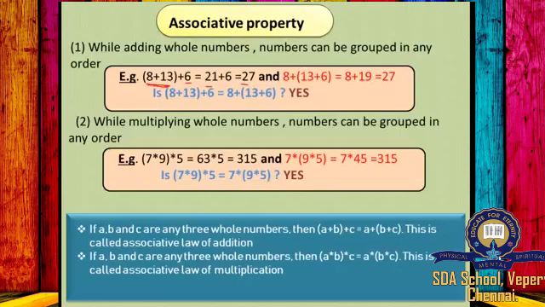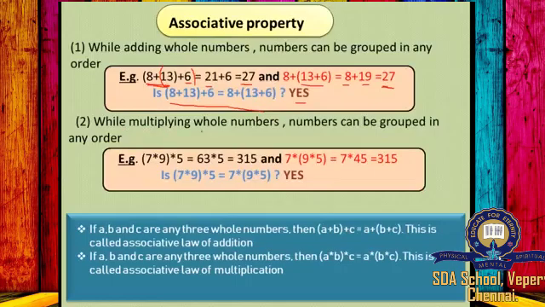In another way also we can add by grouping 13 and 6. So 8 plus (13 plus 6). 8 will come as it is, plus you have to add the numbers inside the bracket. 13 plus 6 is equal to 19. So 8 plus 19 will give you 27. In both the ways you are getting the same number. So can we write (8 plus 13) plus 6 is equal to 8 plus (13 plus 6)? Can we write in this way? Yes.